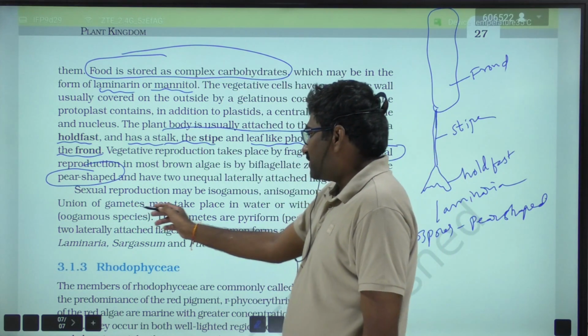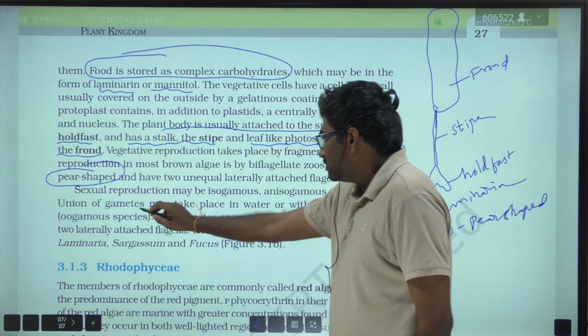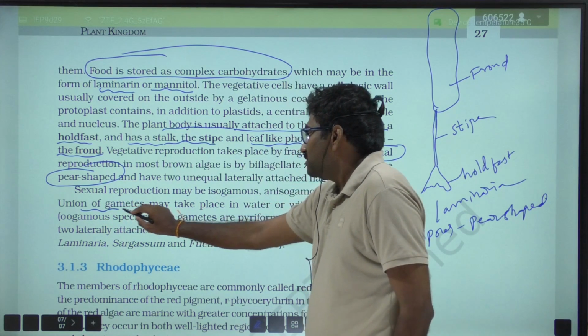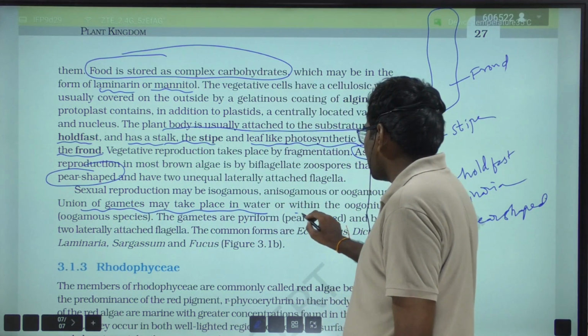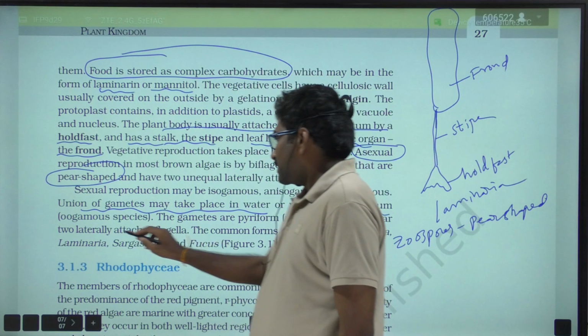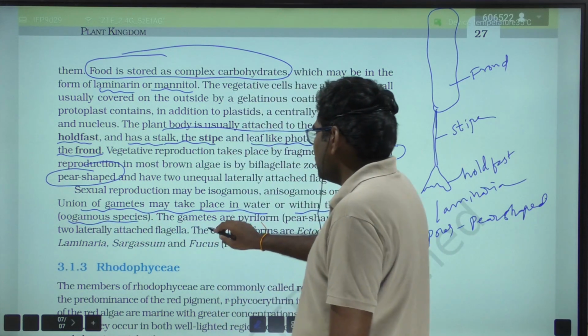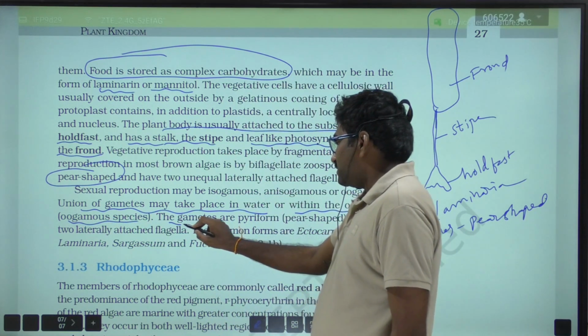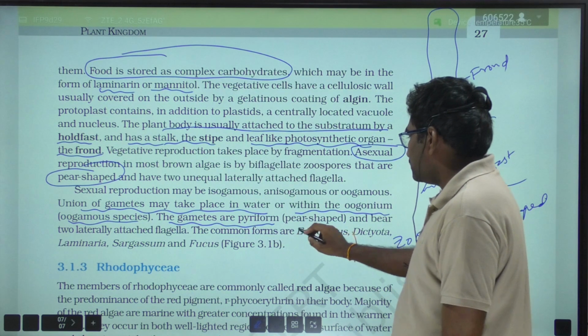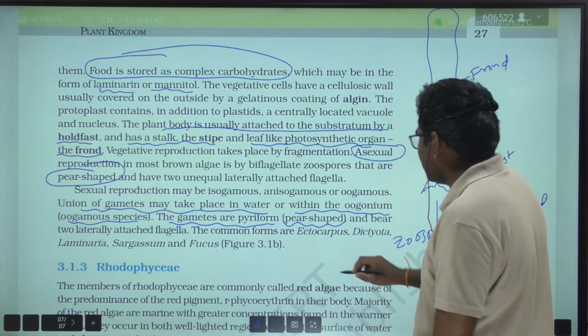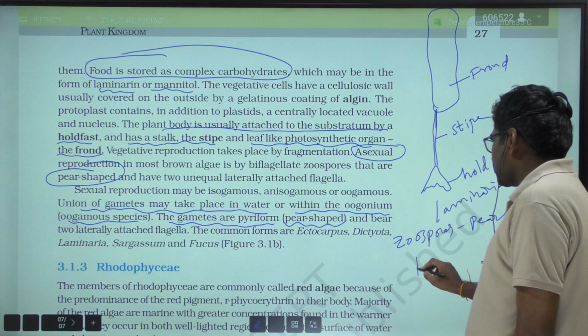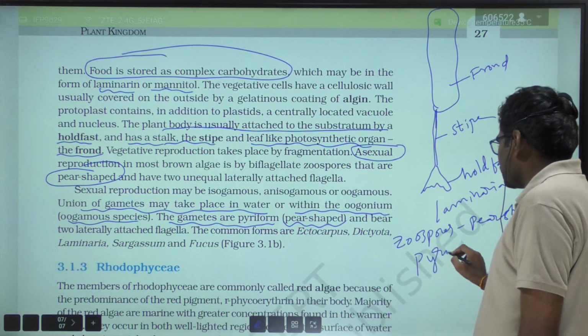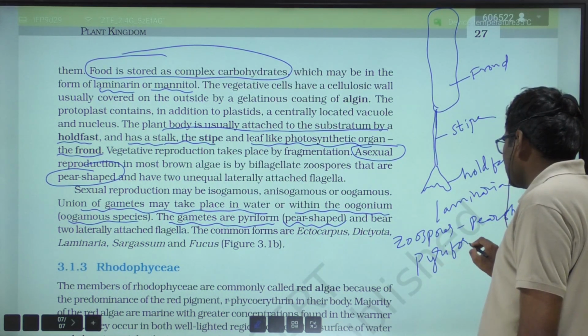Union of gametes may take place in water or within the oogonium, that is in oogamous species, and the gametes are pyriform, that is pear-shaped gametes. So in sexual reproduction the gametes are pyriform.